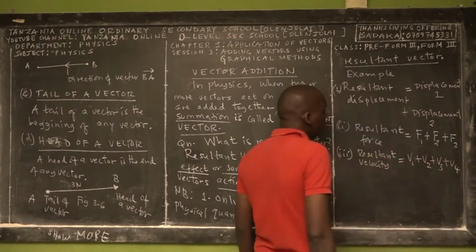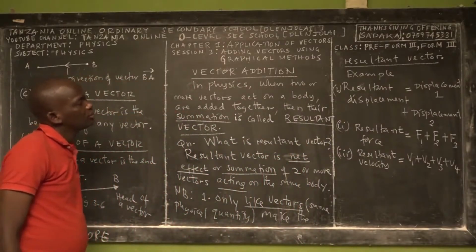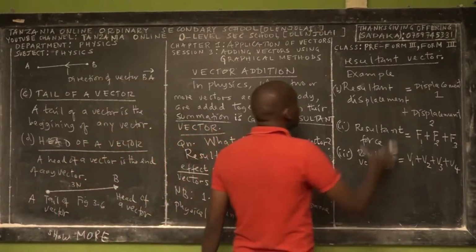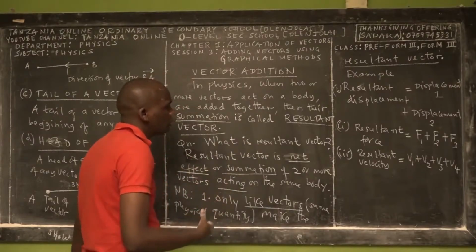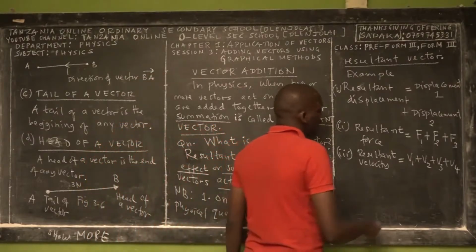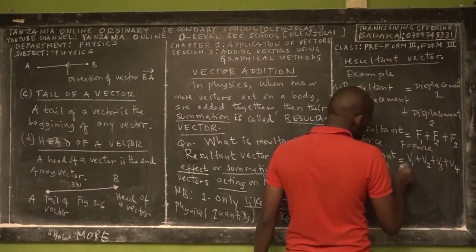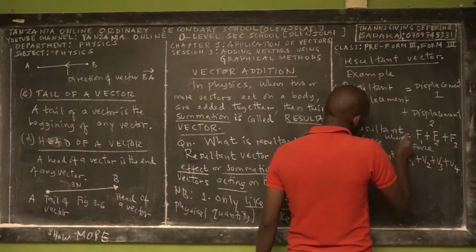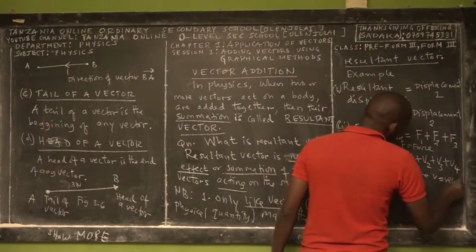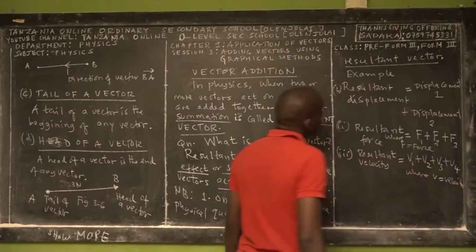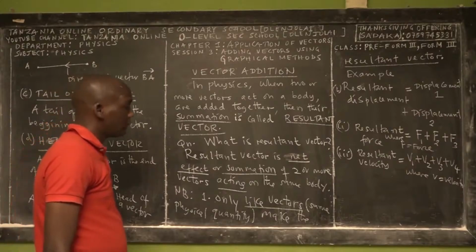Maybe you have four components. So the resultant displacement, resultant force, and resultant velocity are possible, because F stands for force and V stands for velocity. So that's the first note.